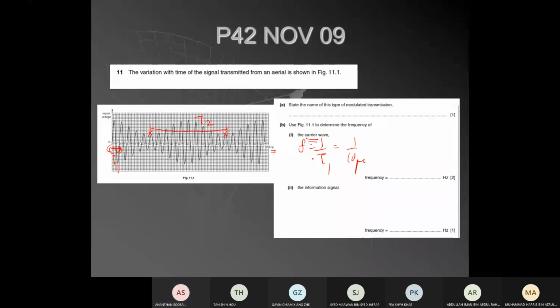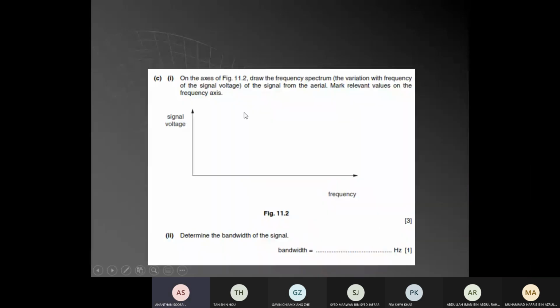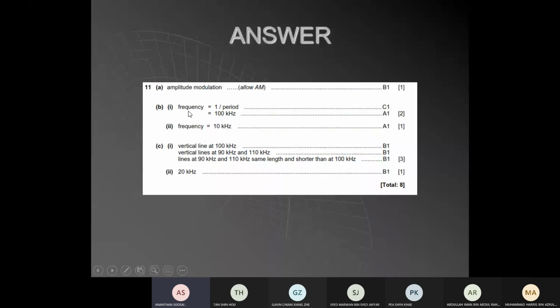Remember, the frequency of the information signal is 1 over T2, the trough to trough. This is your signal period. So that's the answer: 1 over period. So the carrier is found to be 100 kilohertz, and the frequency of the signal is found to be 10 kilohertz.